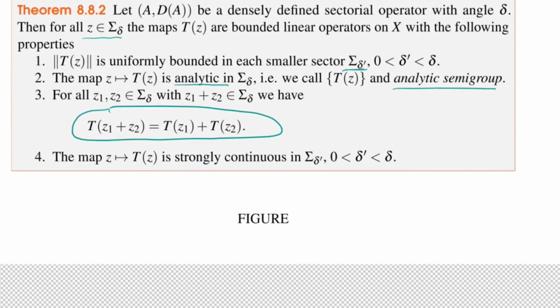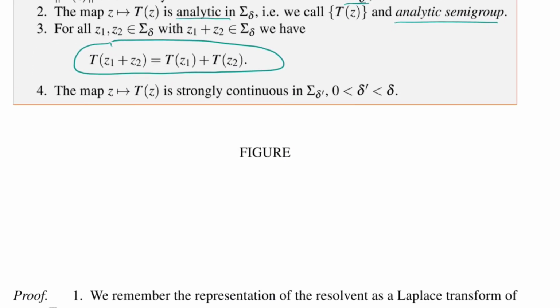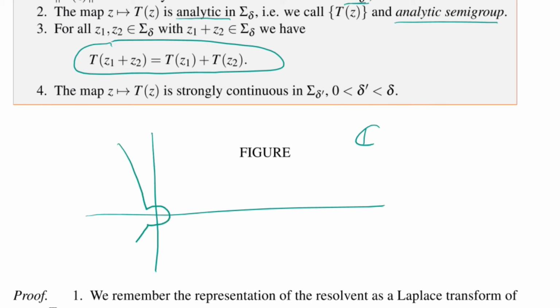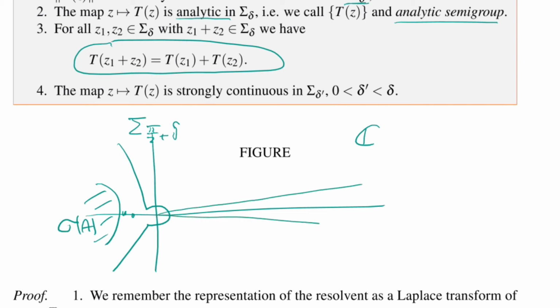Let me remind you about all these sectors which play a role here in this little figure. So complex plane, C. So this was a sector which defines a sectorial operator, sigma pi half plus delta. So it opens up a little bit more than pi half. And then typically the spectrum of the operator would be sitting somewhere here on the left, maybe some individual point spectrum values as well. Now we define the analytic semigroup on a smaller sector, so here and here, sigma delta.